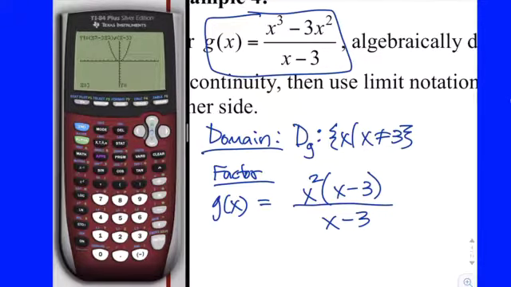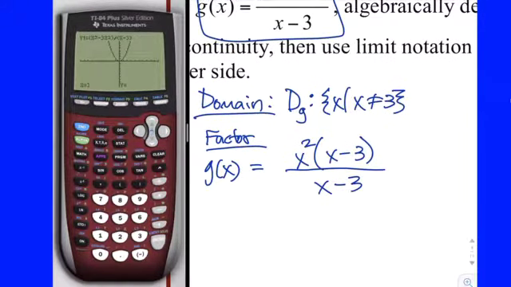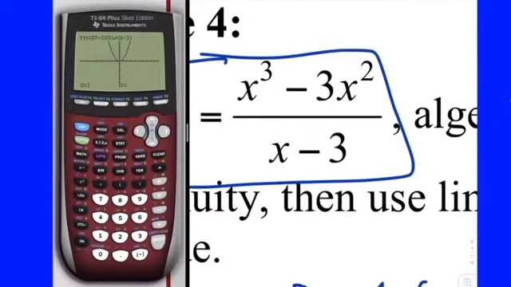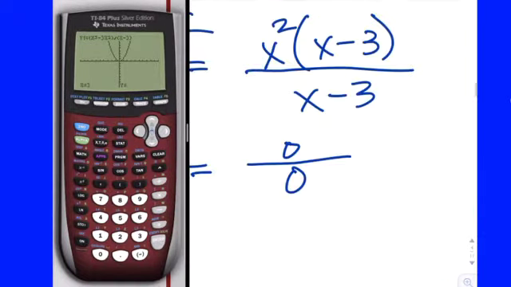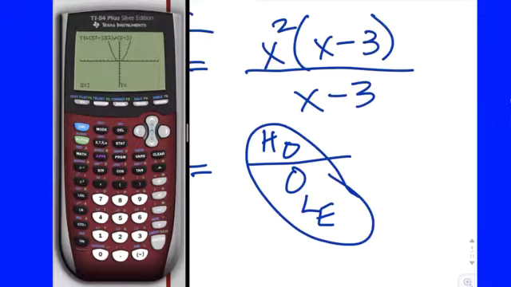Now, this one is pretty easy. If you plug a 3 in, again, we know it's not going to work. When you plug a 3 in, you get 0 in the denominator. But what are you going to get in the numerator as well? You're also going to get a 0, right? So whenever you have a polynomial divided by a polynomial, we call that a rational function. Anytime you get 0 over 0, there's going to be a hole. Every time. Okay? So we know there's a hole there.